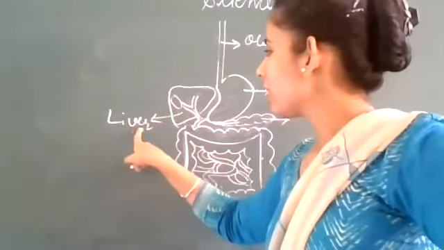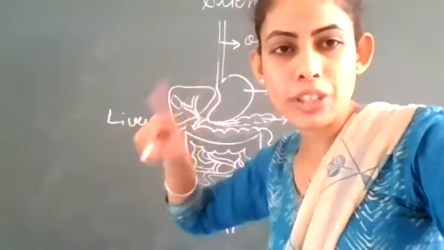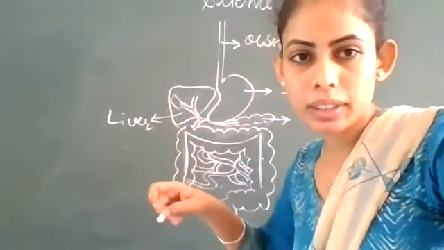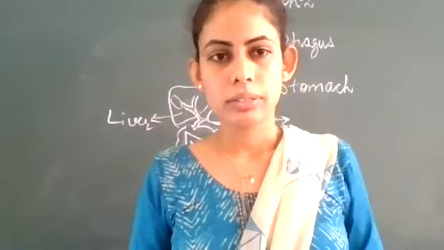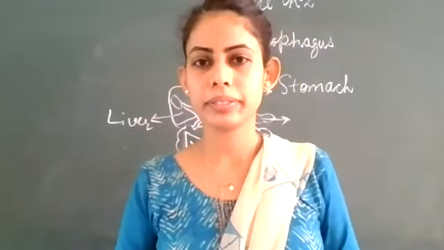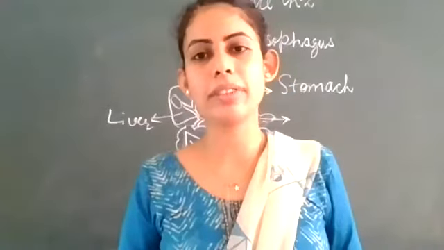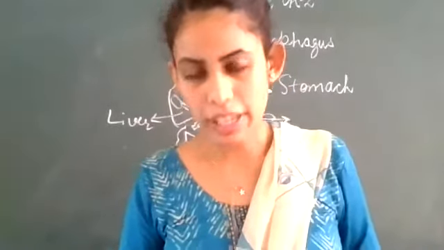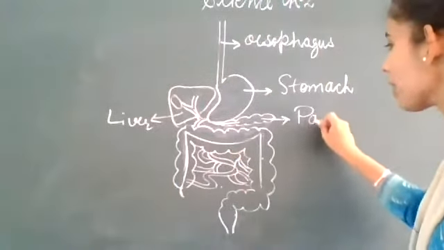Liver secretes bile juice. Okay, and what is the function of bile juice? Rohan? Digestion of fats. Very good, Rohan. So liver, and the next it is pancreas.